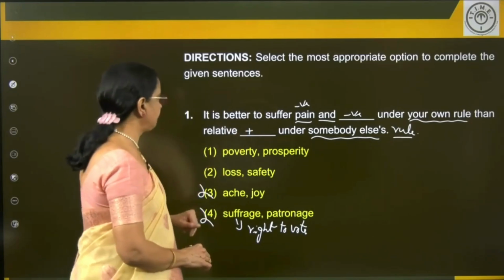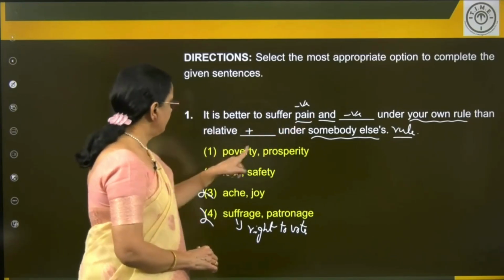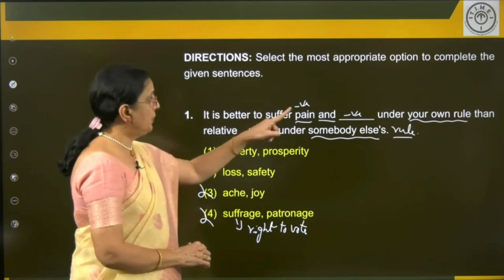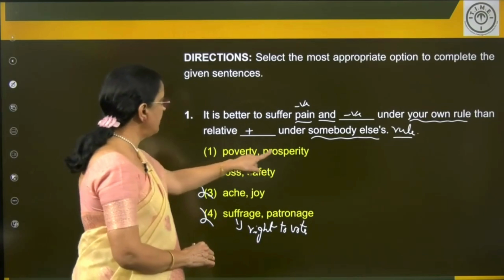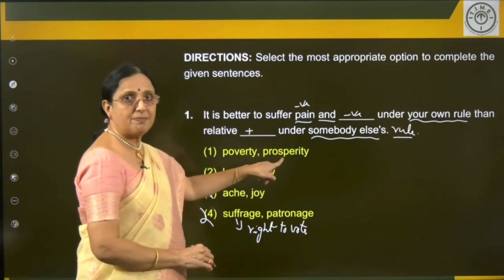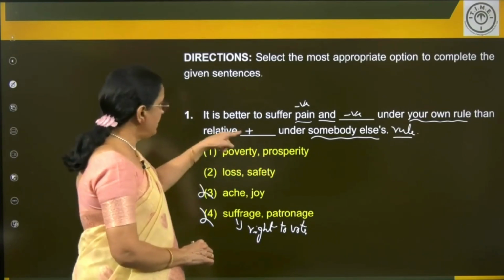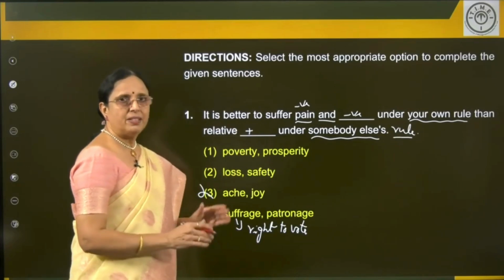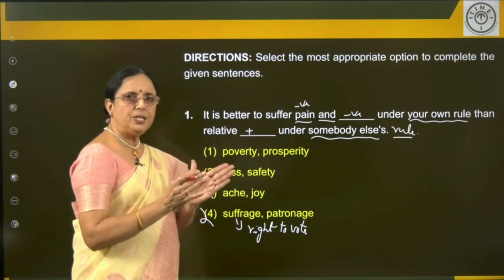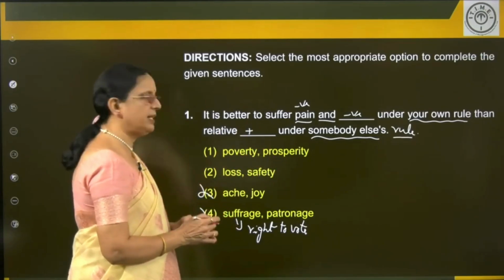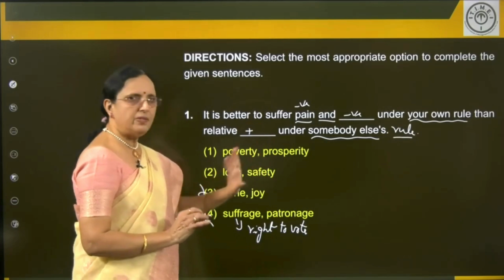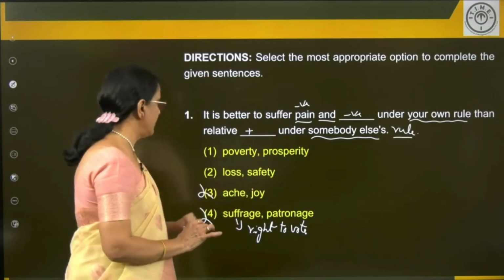Let's look at it. Pain and poverty under your own rule than relative prosperity. Makes sense. Poverty and prosperity are antonyms. And relative prosperity is a collocation. What is that collocation? Using two words together. So, that's a common usage. So, relative prosperity makes sense. But we don't straight away pick that as the answer. Look at the other choice also.